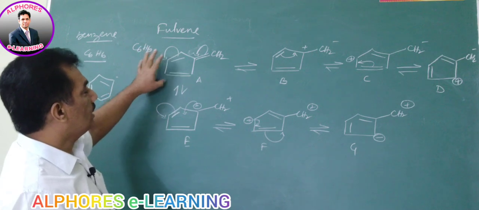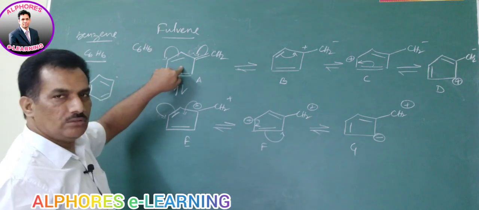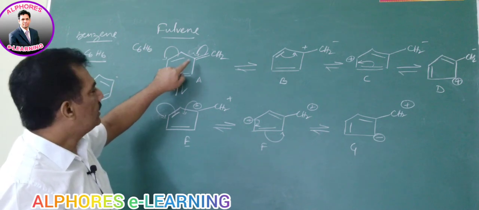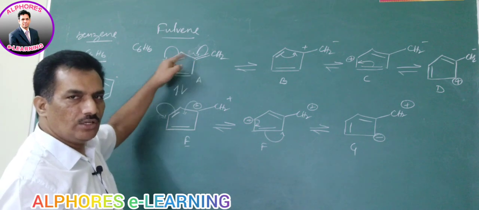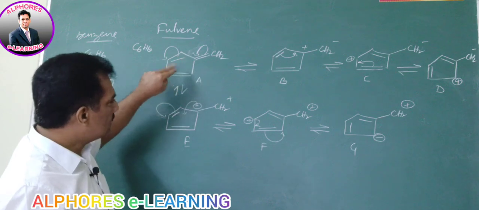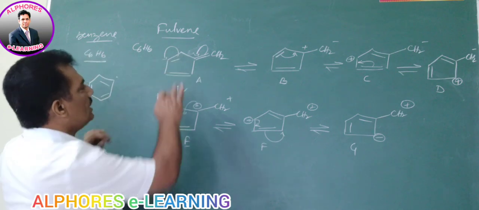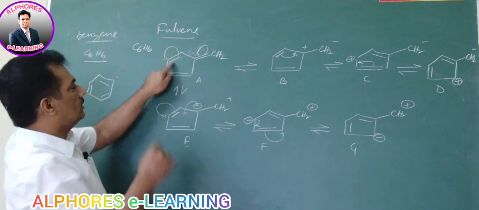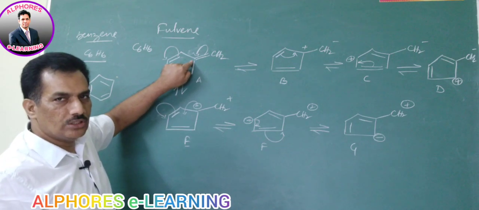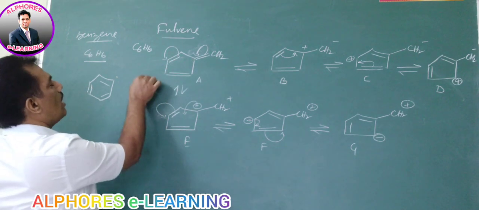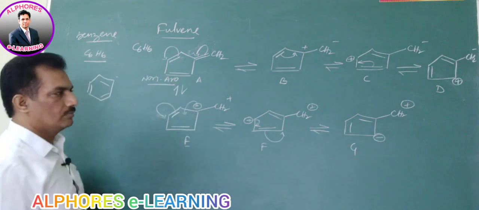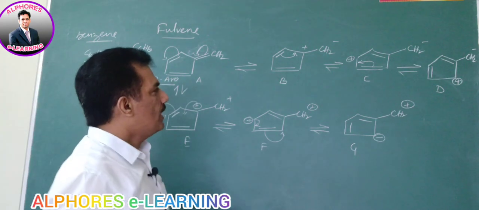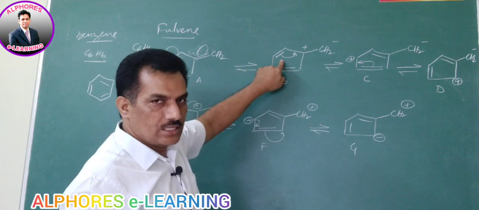Is there any continuous conjugation in the first one? No, it is not having. Just remember, this outside pi bond is not in continuation. We have to consider the inside. When the bond is here, it is not having continuous conjugation. So it is non-aromatic. Clear?